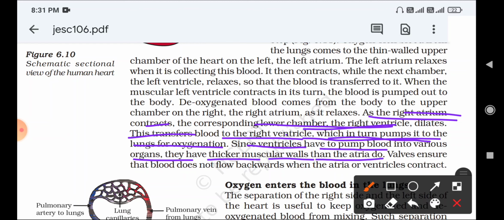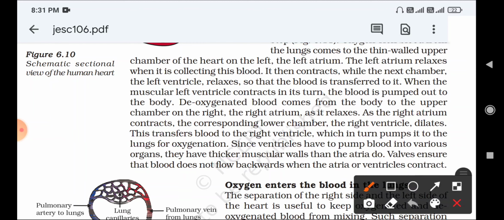Again, an important question comes here: why do ventricles have thicker walls? Write down this answer. Ventricles have to pump blood into various organs of the body. Ventricles have to pump blood to different parts of the body, so they have thicker muscular walls than arteries do.